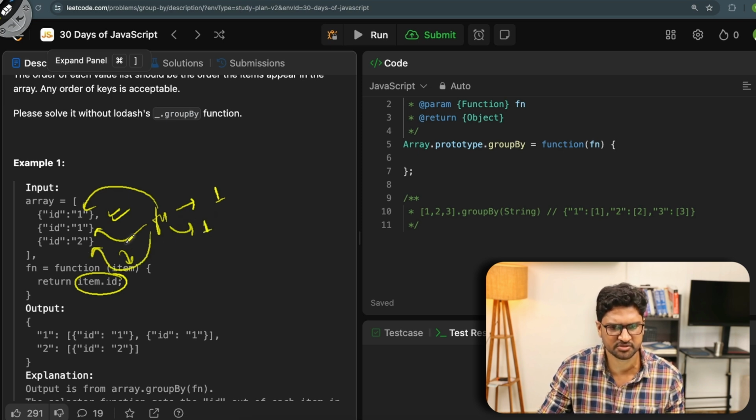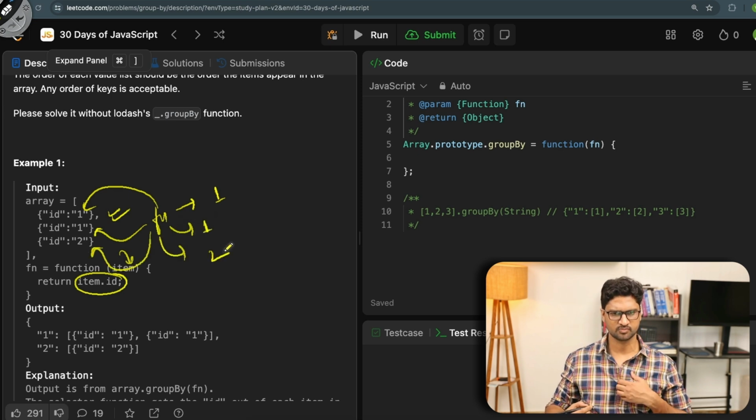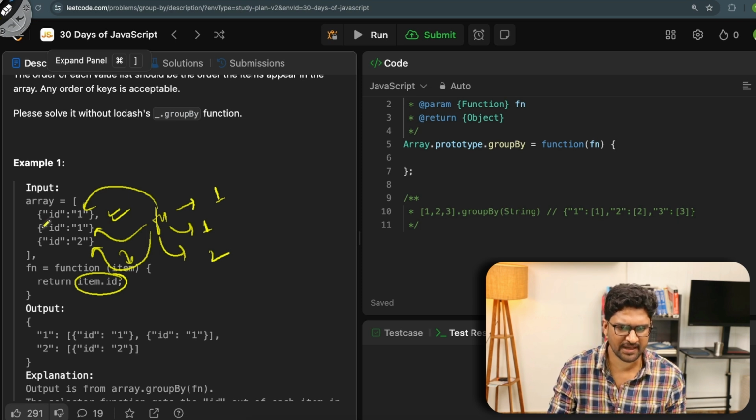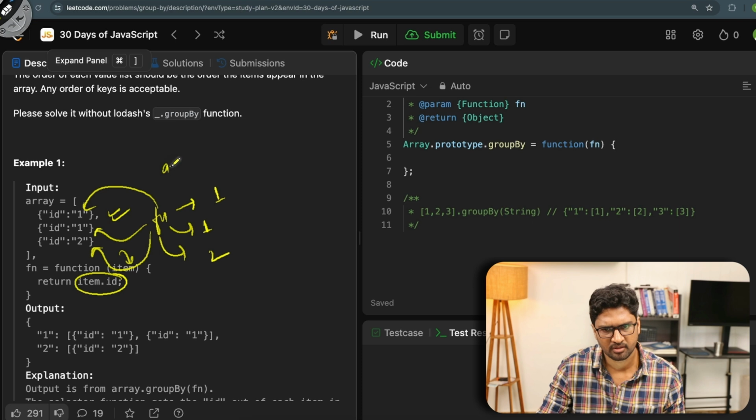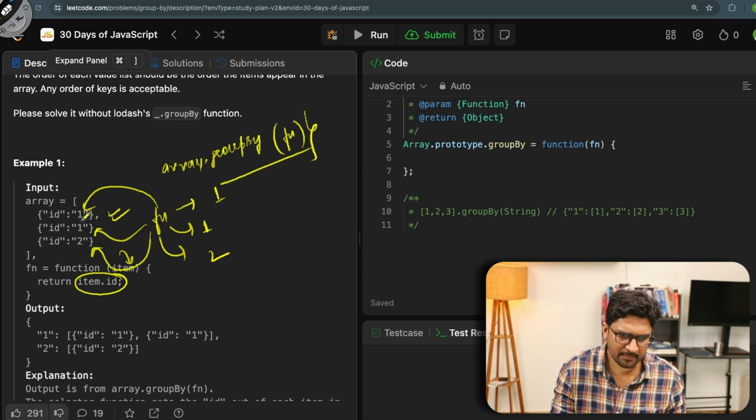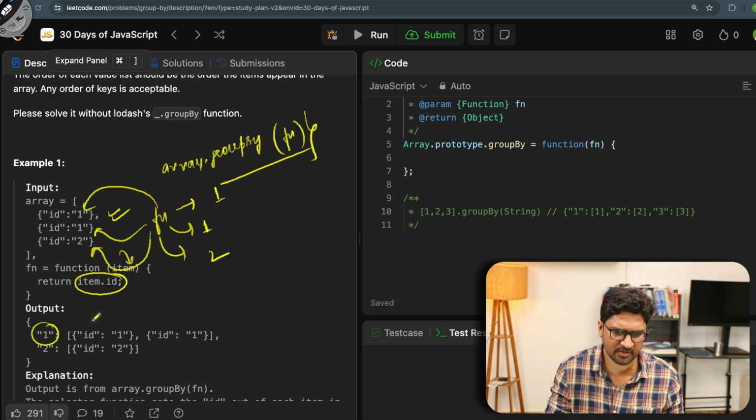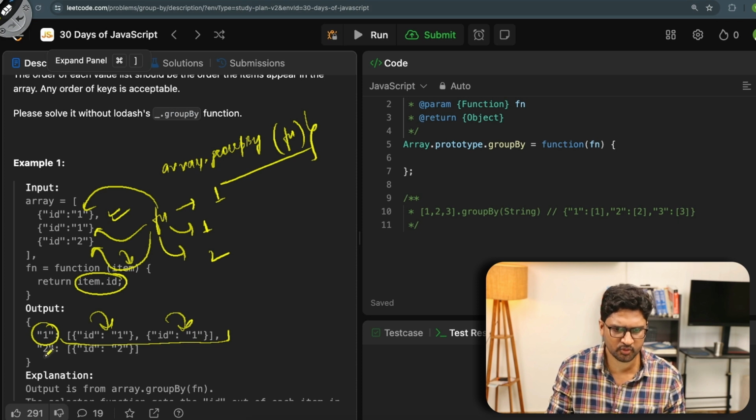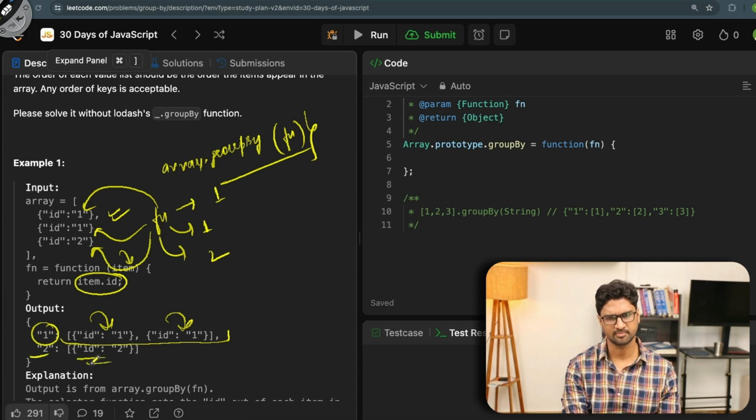If I apply the function to this value, it will return 2. So when I apply array.groupBy with this function fn, for key 1 I get id1 and id2 as part of an array, and for key 2 I get just one single-item array. Fair enough.